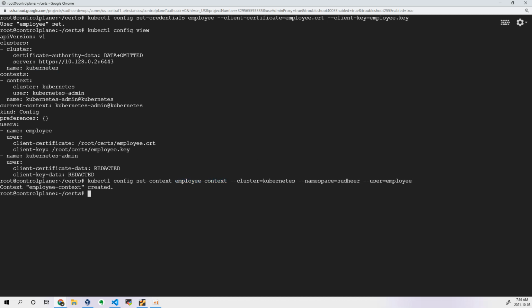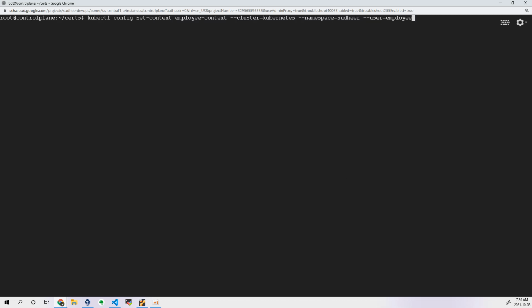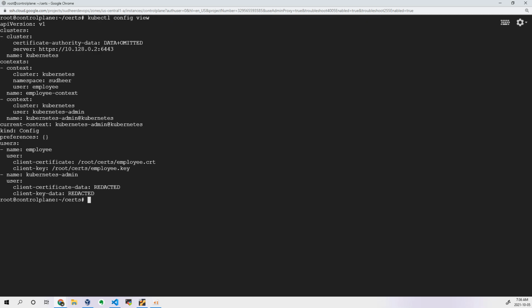Okay, enter. Now, I have a question here. In the previous command, what you just executed, there is a namespace option. I think this is the option for the current namespace. Means when this user executes the command, it will get this namespace by default. Yes, exactly.